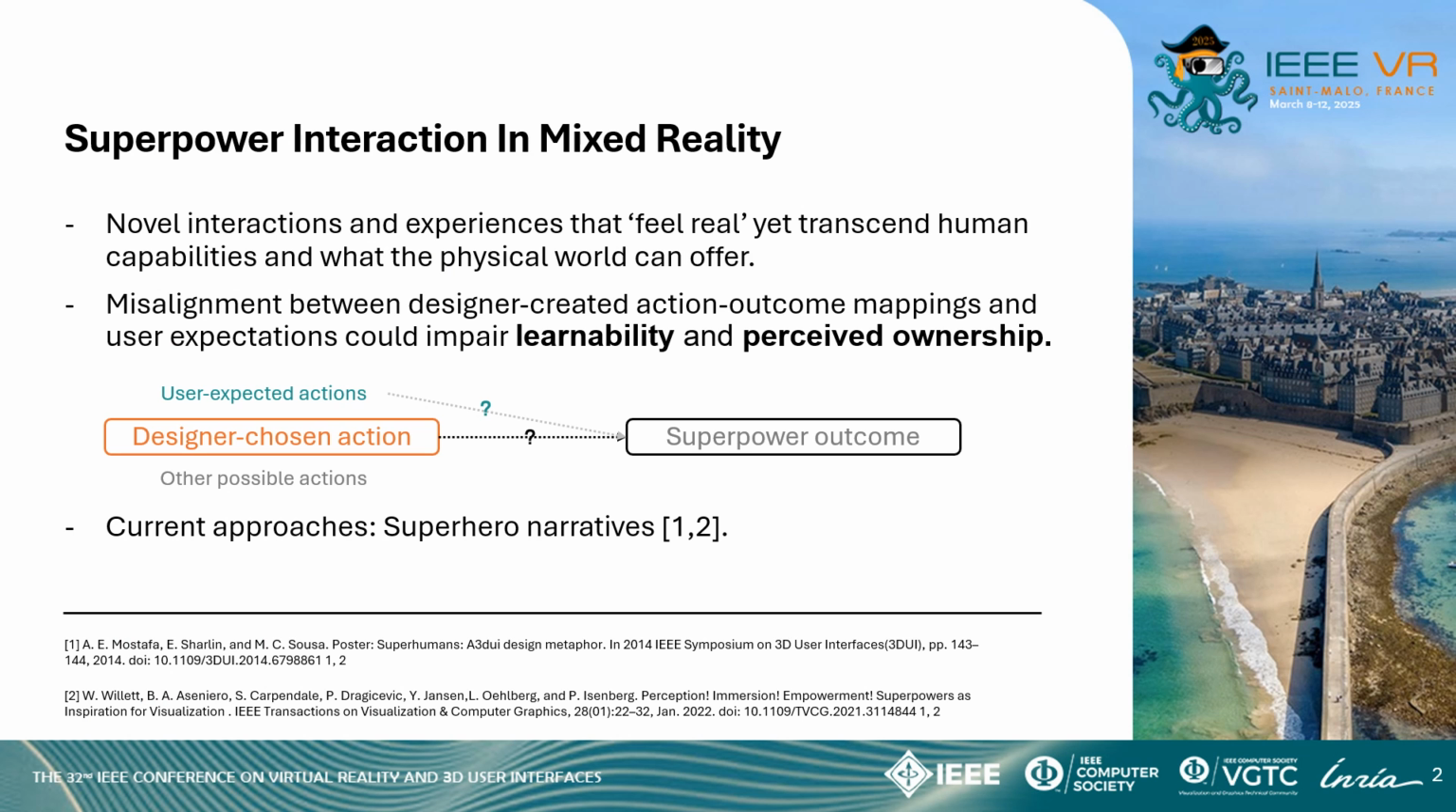Superpower interaction is about enabling users to do things that seem impossible in the real world. Mixed reality enables these novel experiences that feel real yet transcend human capabilities and what the physical world can offer. But designing these interactions comes with challenges. With no real-world equivalents to draw on, it is difficult for designers to decide which action would intuitively lead to a certain superpower outcome. The mismatches between designers' choices and user expectations can make this superpower interaction difficult to learn.